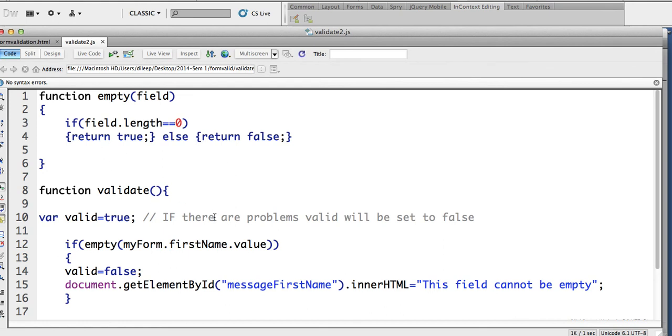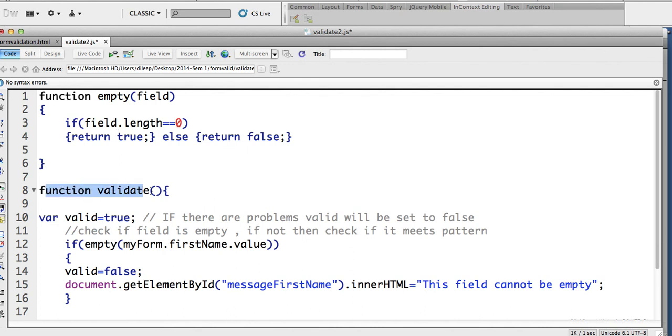Because the first task is to basically check if the field is empty. If not, then check if it meets the pattern. So as in, if it's a name, it should be text. If it's a phone number, it should be numbers, and so on.